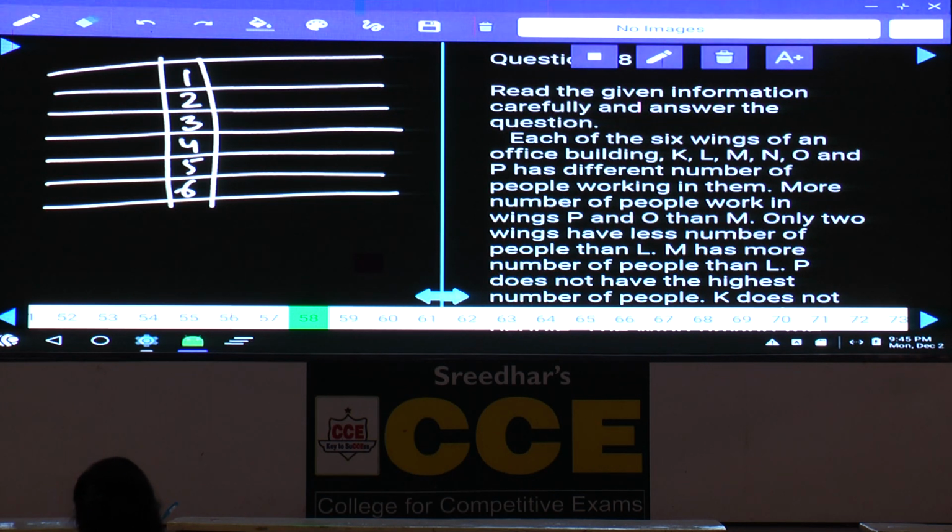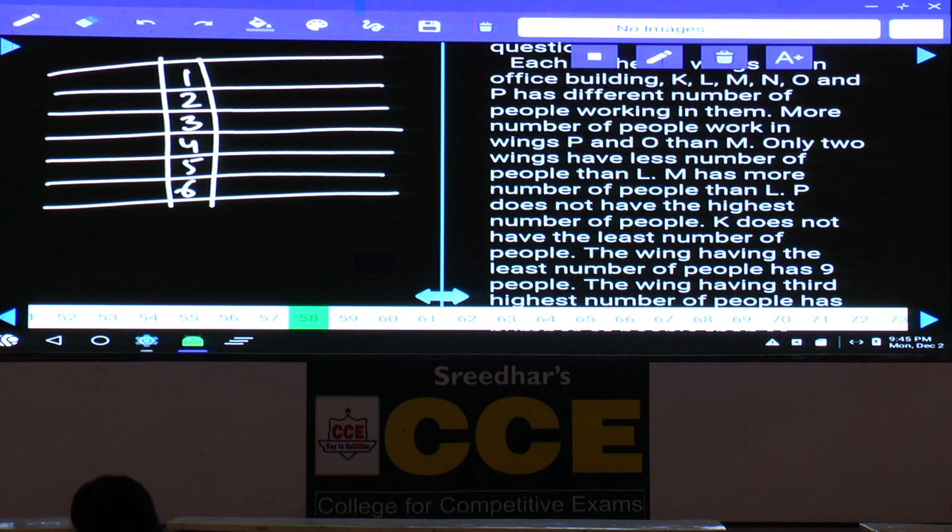It is based on comparison, hence we are representing 1, 2, 3, 4, 5, 6, because some statements will be given. If there are only 2 offices more than or only 2 offices less than, that information can be represented very clearly. Then coming to the first information, more number of people work in wings P and O than M. Now P and O are greater than M, hence I am representing them ahead. Only 2 wings have less number of people than L. Hence where should L be? L must be here. If L is here, there are only 2 offices lesser than L, that is the 5th and the 6th.